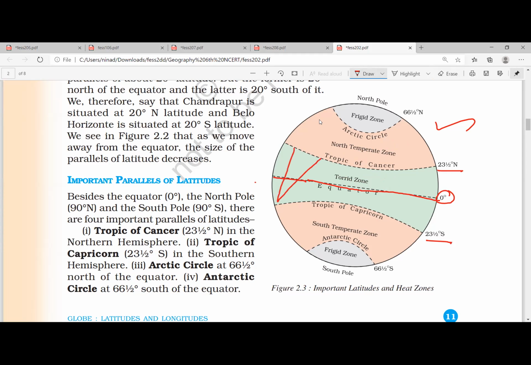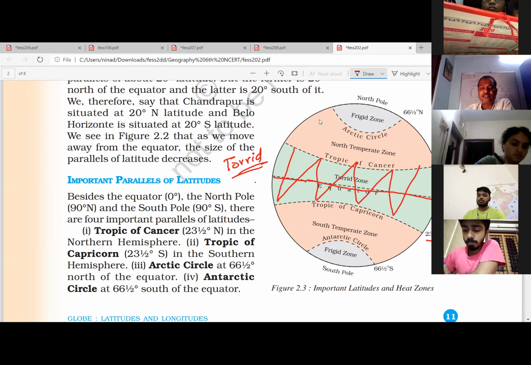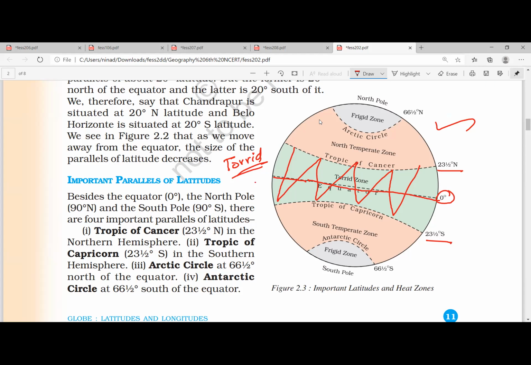So between this, which I'm marking with the red now, is known as torrid, which is hot and humid.